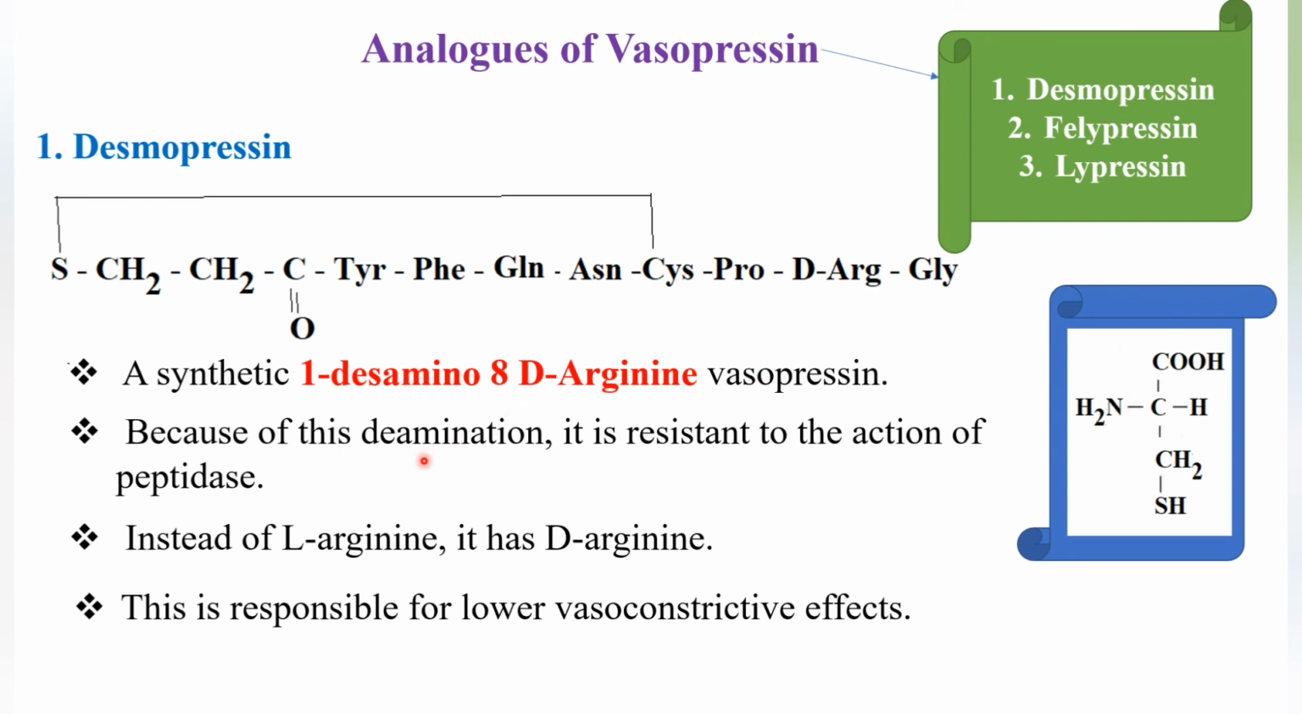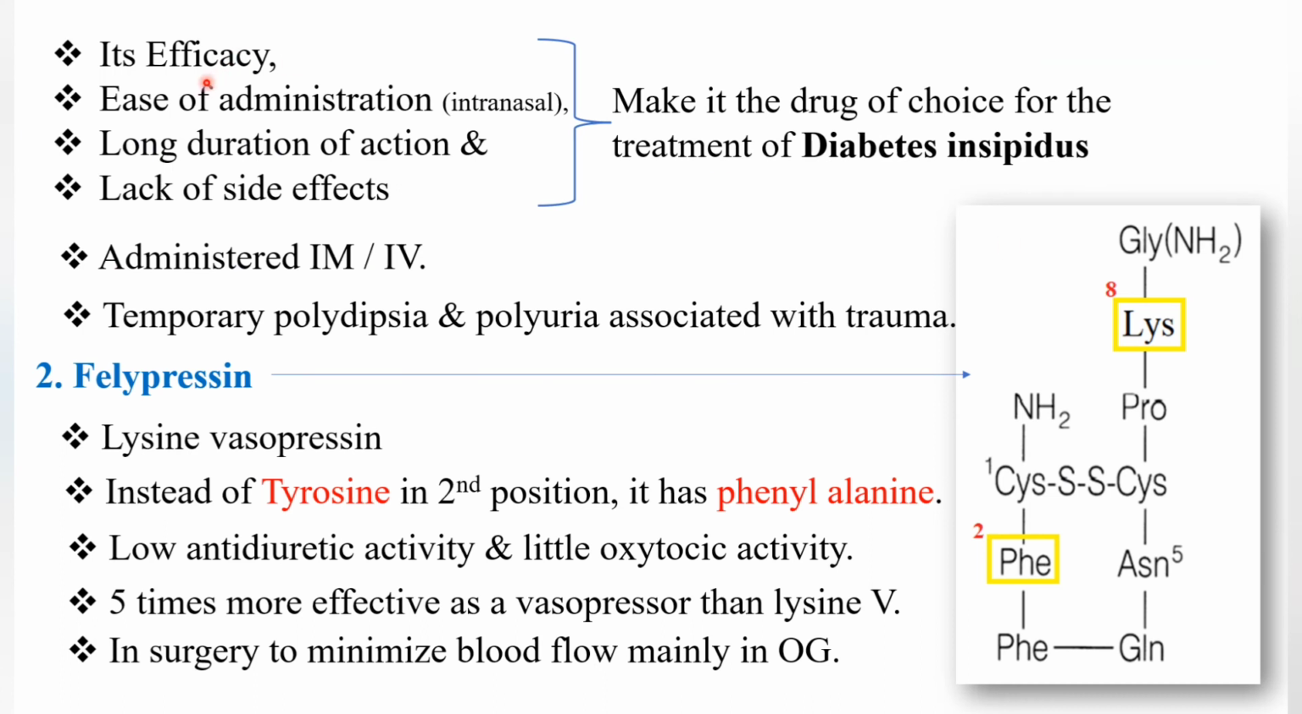Because of that deamination, it is resistant to the action of the enzyme called peptidase. The parent should have L-arginine, but here we have D-arginine, and that's why it has lower vasoconstrictive effects. Its efficacy, ease of administration, longer duration of action and lack of side effects make it the drug of choice for the treatment of diabetes insipidus. It can be administered by IV or IM, and is used in the treatment of temporary polydipsia and polyuria associated with trauma.